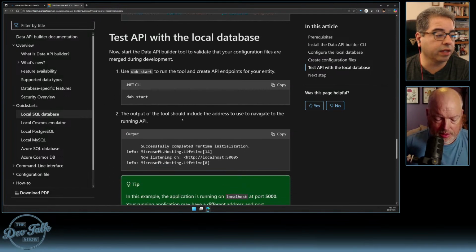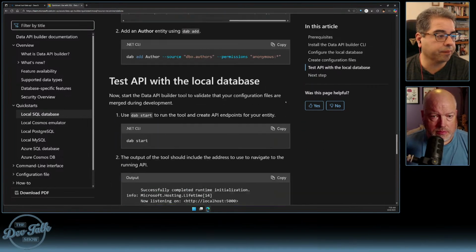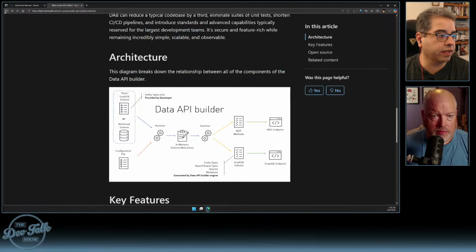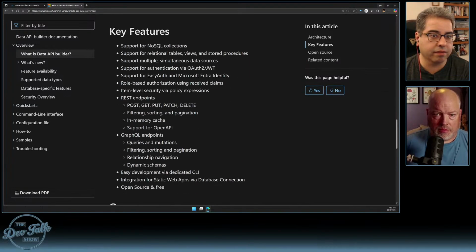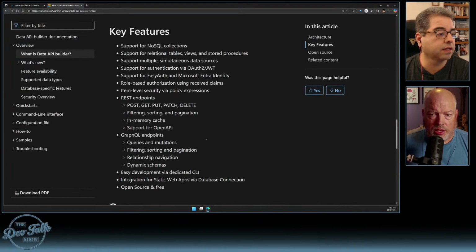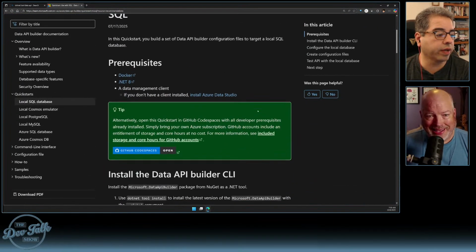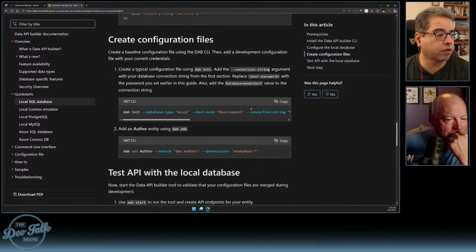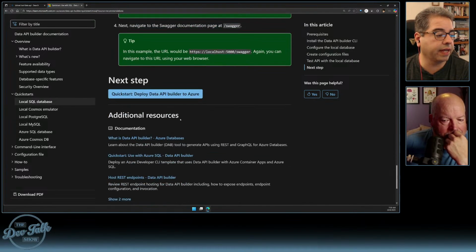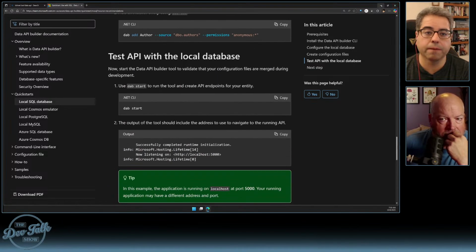And then I think we can do things like, we're going to do some of this stuff in a little bit to test it, but part of it that I was interested in is that you come out with an initialization file. So if you are ready, I just want to do one quick check of this. Okay, we'll save that. I'm going to close that. In their quick start, they show creating the configuration file, and then they didn't actually open the configuration file. It seems like that's what we're going to do.